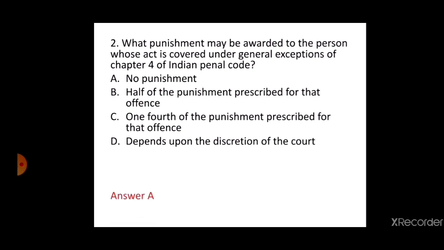A, that is no punishment, because Chapter 4 deals with the general exceptions of the Indian Penal Code. That is why they are exempted from any punishment. This question has been asked in the UP 2009 preliminary examination and Haryana 2011 judicial preliminary examination. Next question is,